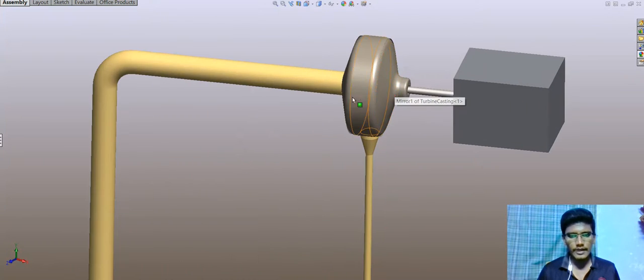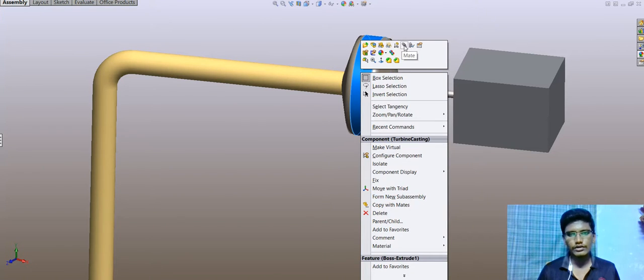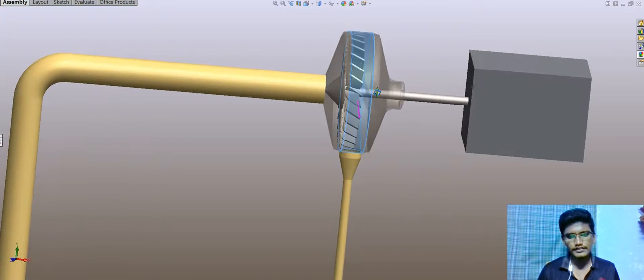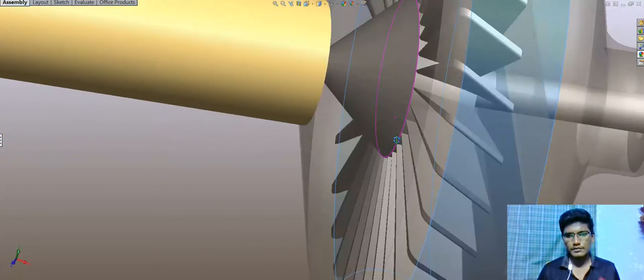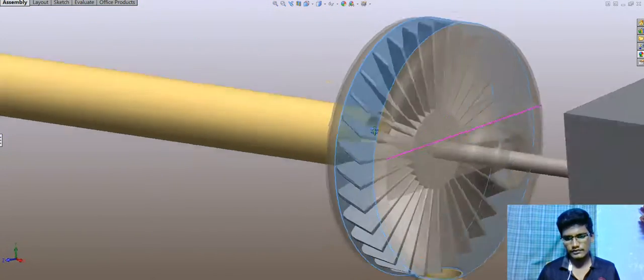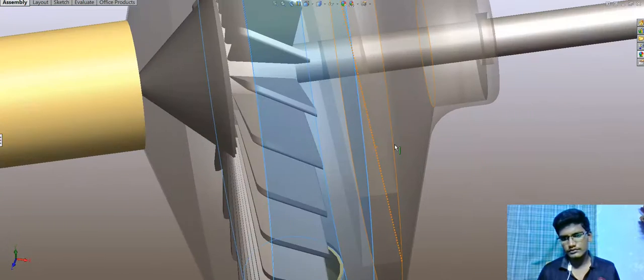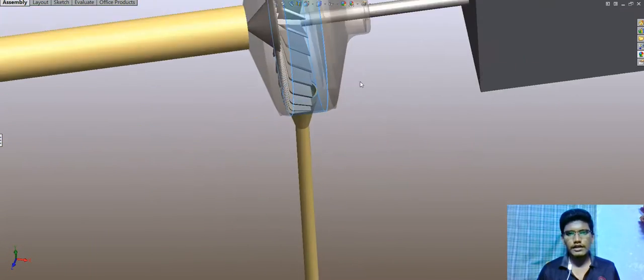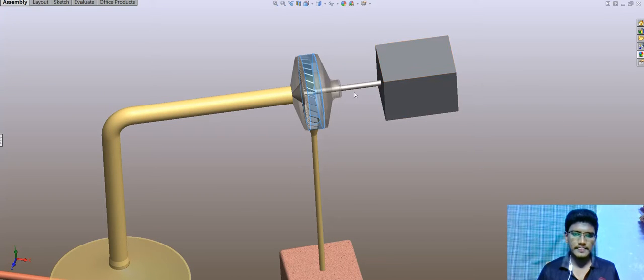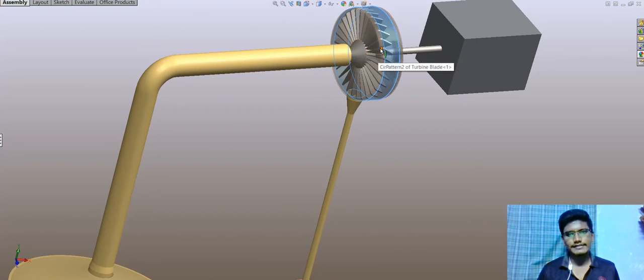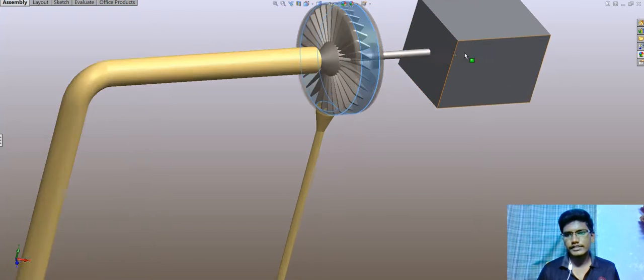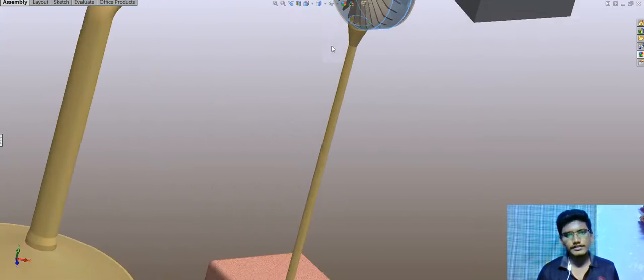And this is a rotor casing. You can see the rotor blade inside the rotor casing. And this is a generator. The gas from the boiler goes to the rotor casing, and after the rotor rotates, the power is generated in the generator.